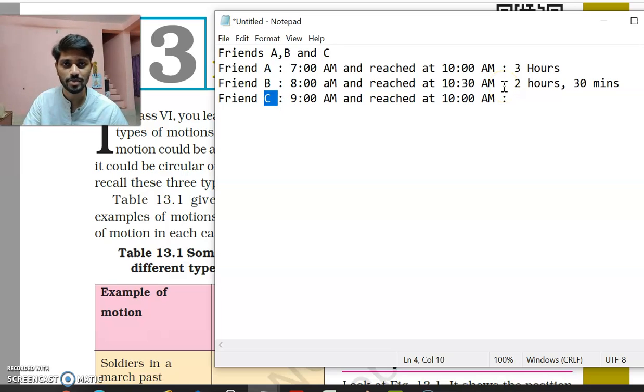So can I say that the speed of friend A and friend C are the same? No. Why? Because friend C left at 9, while friend A left at 7. So the total time duration for friend A was 3 hours, but for friend C it was just 1 hour.